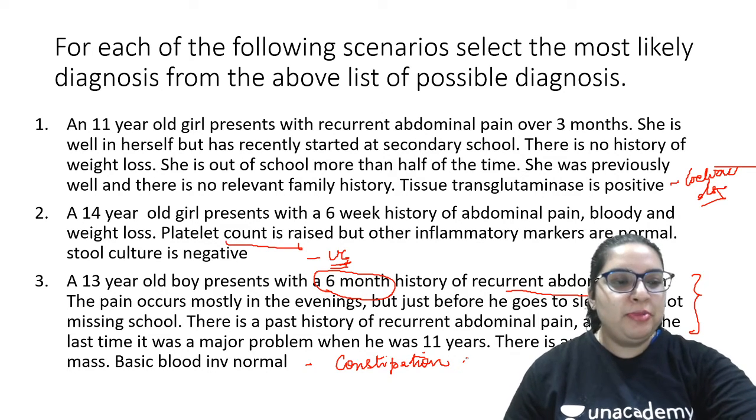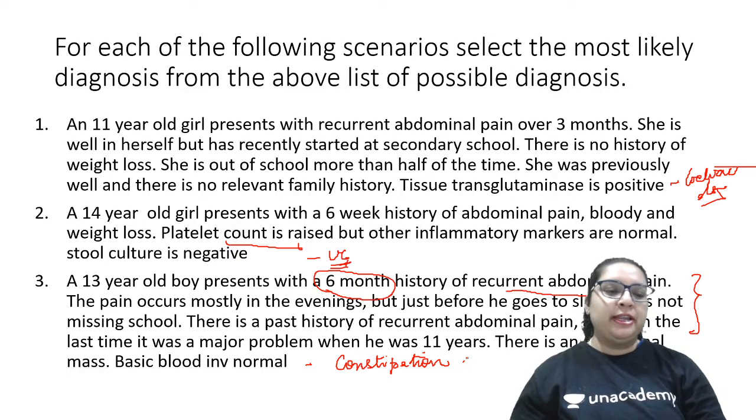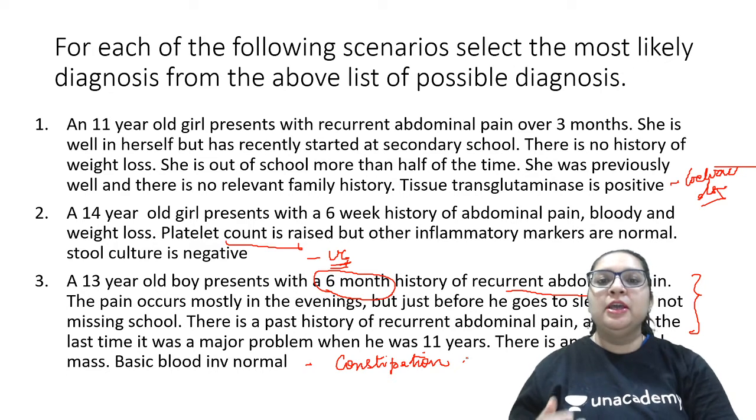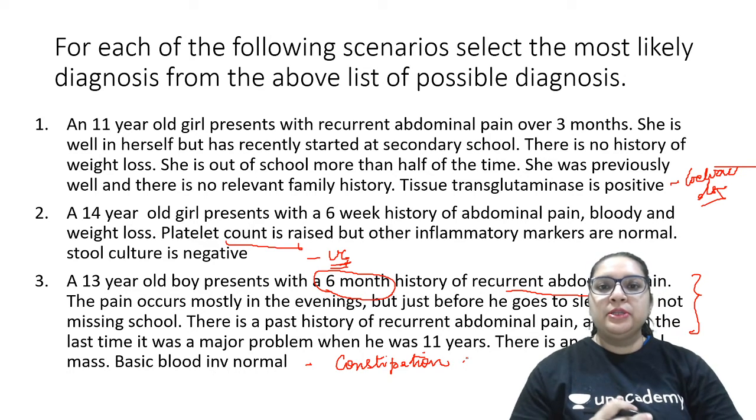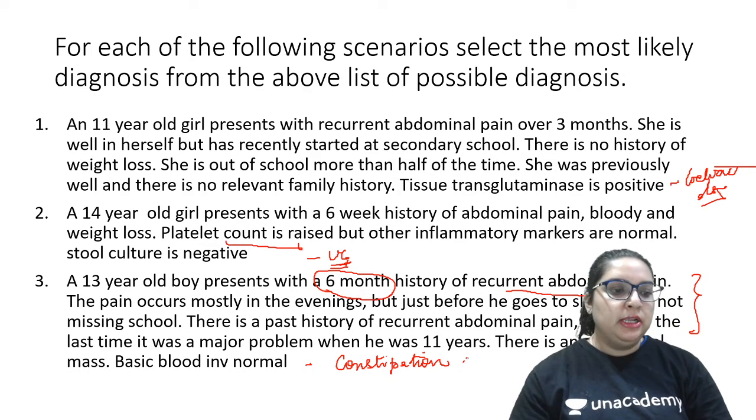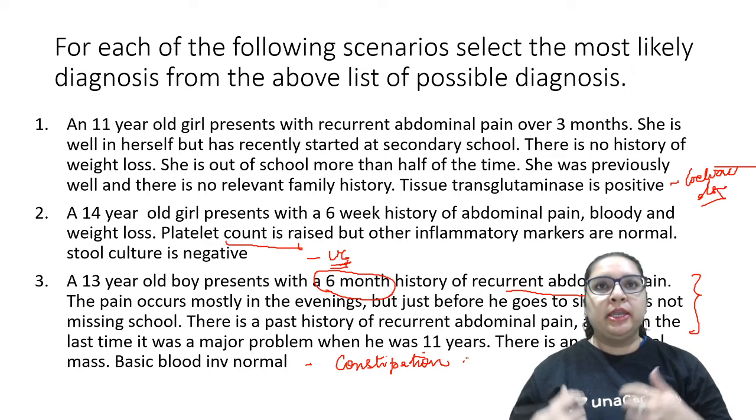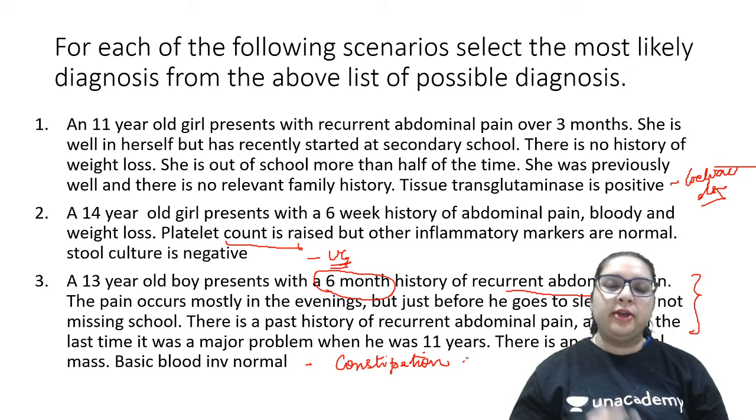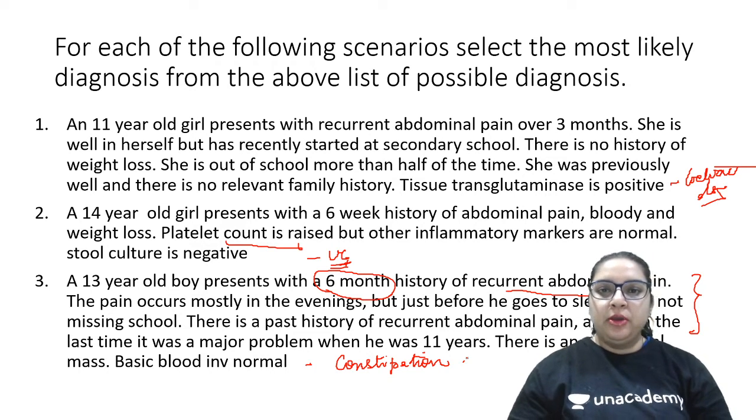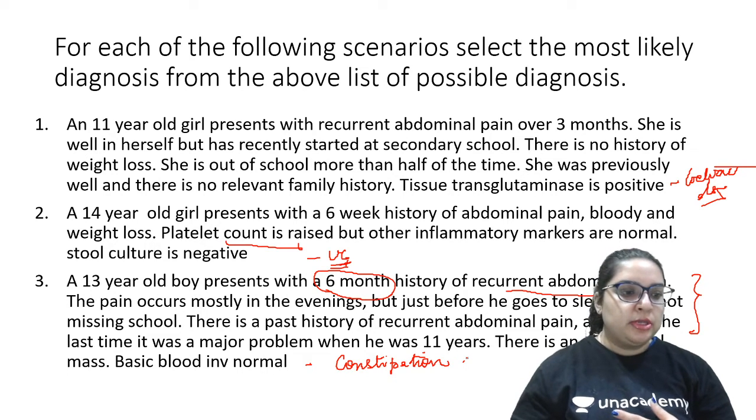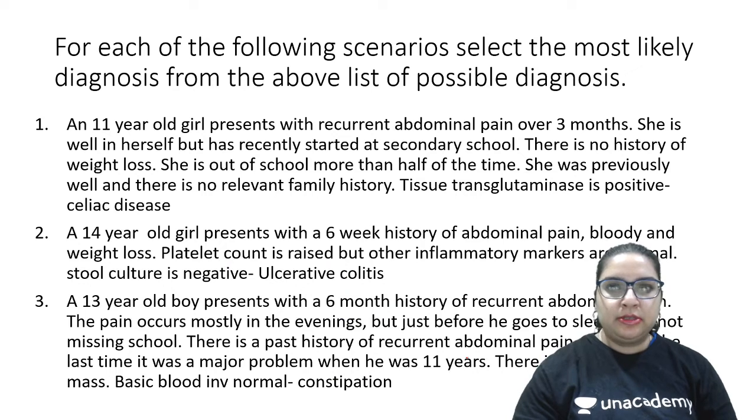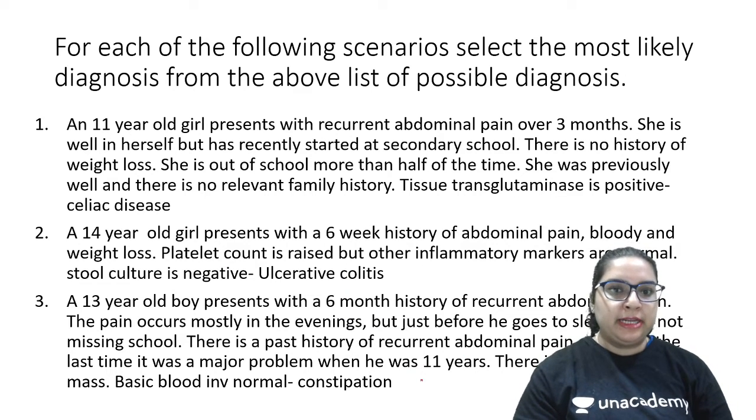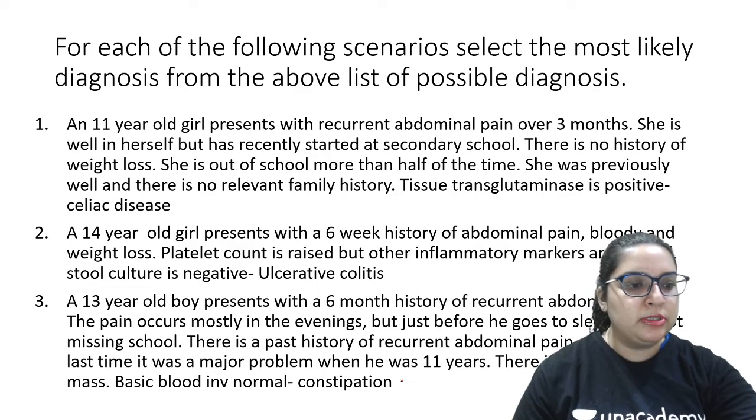Daily in my OPD, I see not less than 10 to 15 cases of constipation. Of course, major causes of constipation are absolutely functional. 90% of cases are functional and 10% become organic, and that too most of them tend to have hypothyroidism or dietary issues. So this is the answer. The first one was celiac disease, the second one was ulcerative colitis, and the third one was constipation.